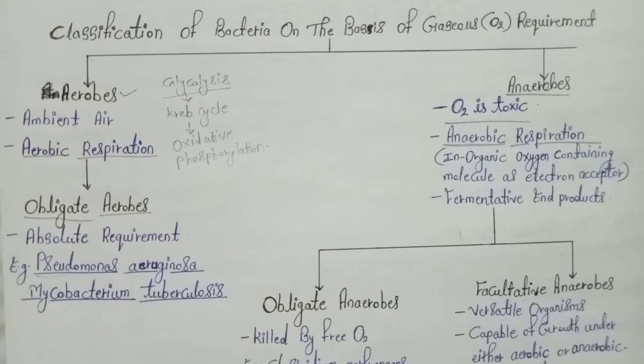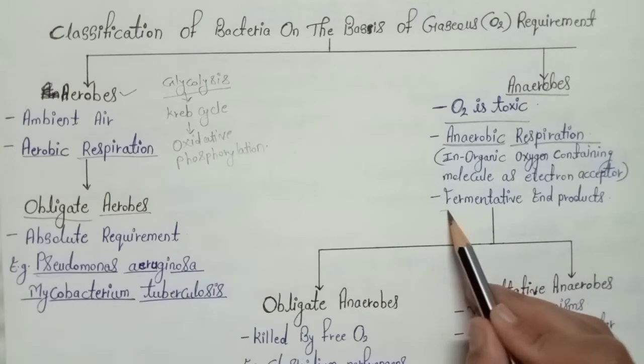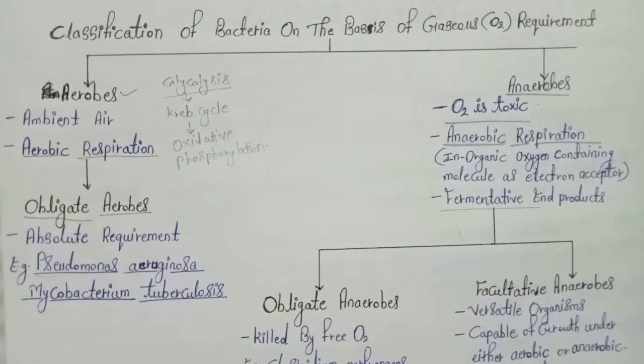For the electron acceptor purpose, generally in the process of fermentation, because many people define fermentation as a metabolic process in which the terminal electron acceptor is an organic molecule and not an oxygen molecule. So generally anaerobic organisms perform the fermentation pathway, that's why they show fermentative end products such as alcohol and organic acids. So anaerobic organisms generally don't perform aerobic respiration like the aerobic organisms, that's why they are considered anaerobic organisms.